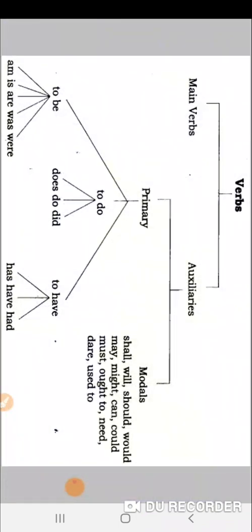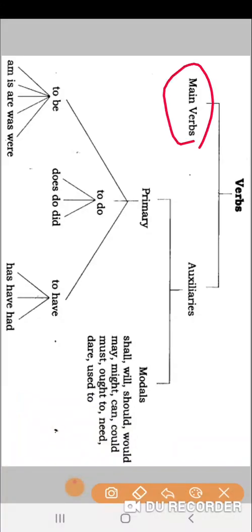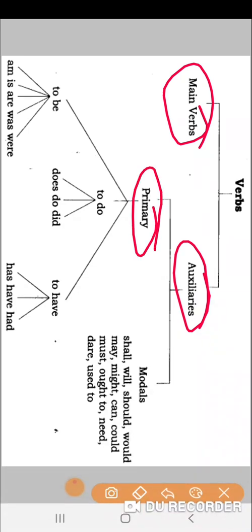Now let's quickly move towards how many differentiations of verbs there are. So you can see that verbs are mainly divided into two parts, that is main verbs and auxiliary verbs. Auxiliary verbs are also known as helping verbs, which help the main verbs. Auxiliary verbs further get divided into two parts, that is primary verbs and modal auxiliary verbs.